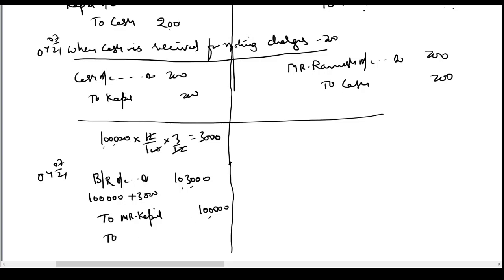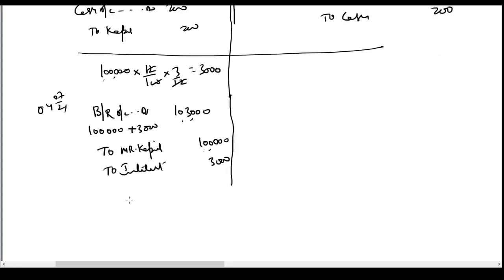And the balance amount is interest income for me. Hence it has to be credited 3000 rupees. I am getting interest income in the form of a bill now. So bill receivable is 1 lakh 3000. I am crediting Kapil because Kapil has to pay me 1 lakh and the balance 3000 rupees is an interest income for me. Hence interest account is credited. Okay. So bills receivable will be debited with bill amount and interest. Kapil will be credited with the debt amount and the balance interest will be credited to interest account. It is income for me.